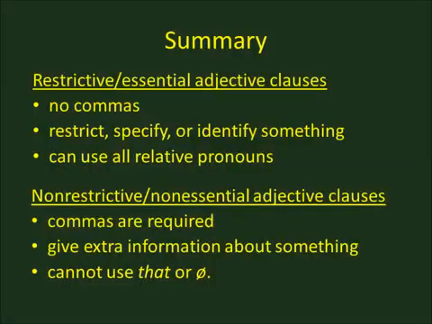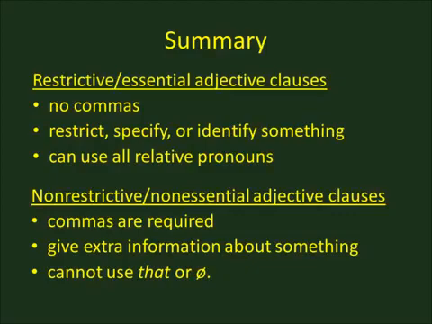We have looked at two different kinds of adjective clauses, those that require commas and those that do not require commas. It can be difficult to remember the words that we use to describe them, like restrictive and non-restrictive, so it may be helpful for you to just remember what rules you must follow to use or not use commas.